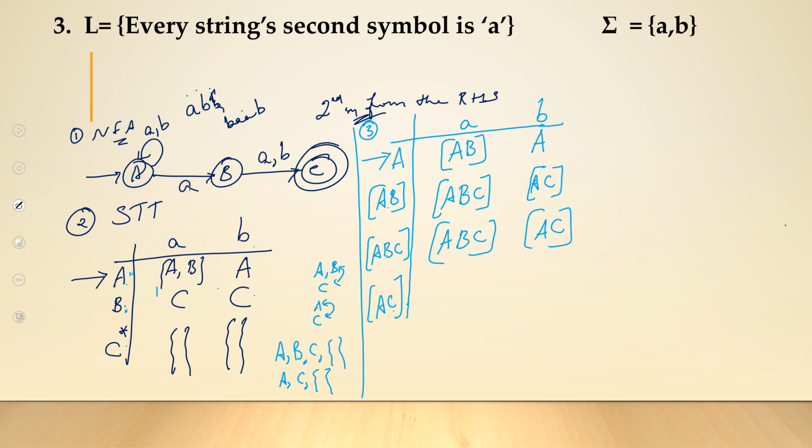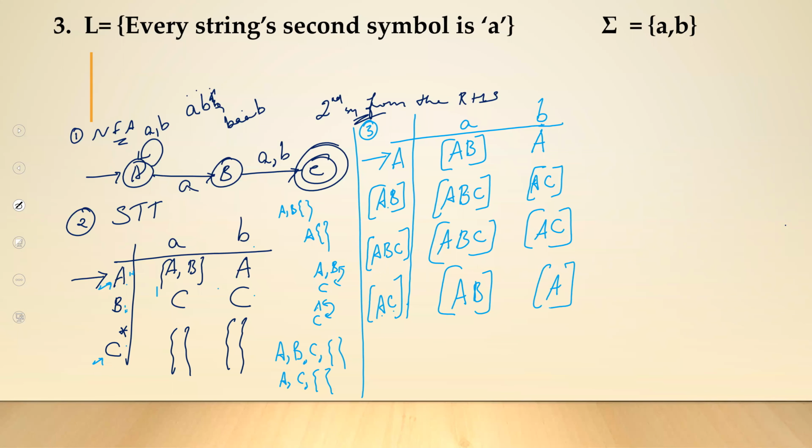Anyway, from the previous row, you need to have an entry for AC. So let's continue with that. AC on A, you will have to combine A, B and a null, which is AB itself. AC on B, you combine A and null, which is A itself.